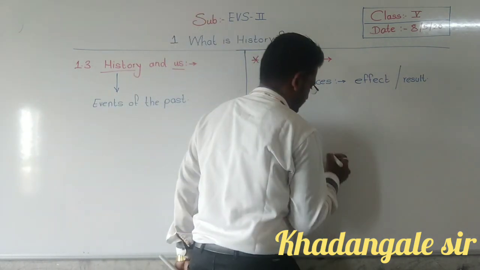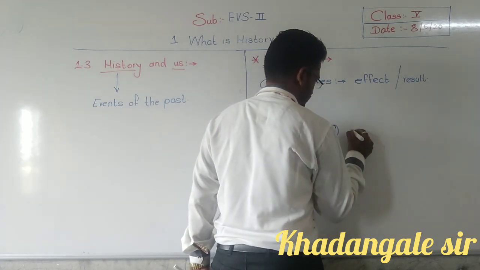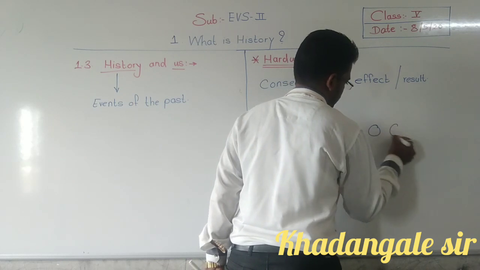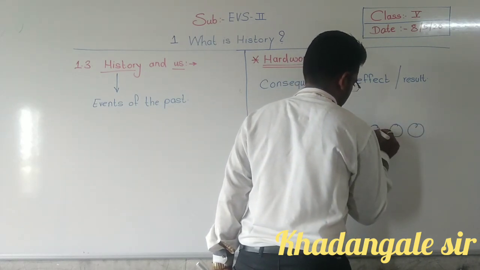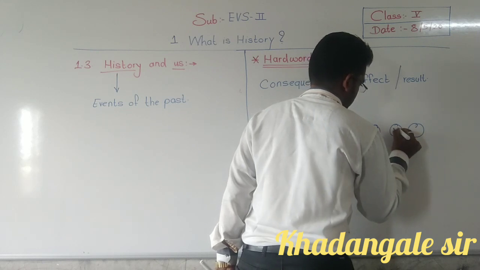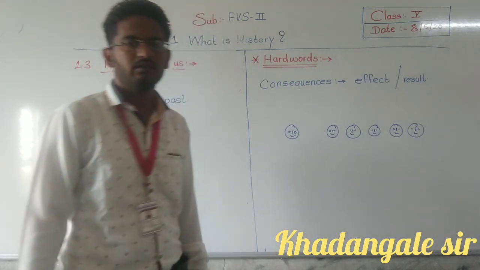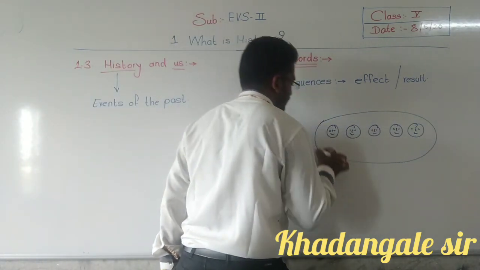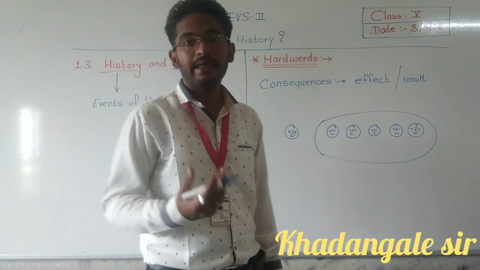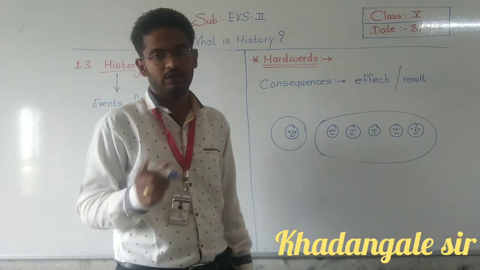And here, five boys are there. So whatever work they do, their action will be collective.